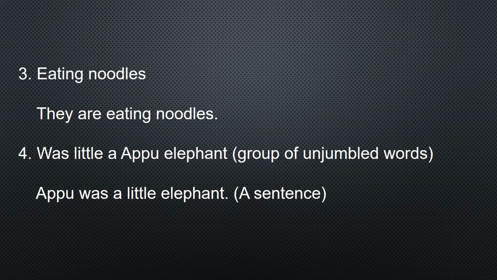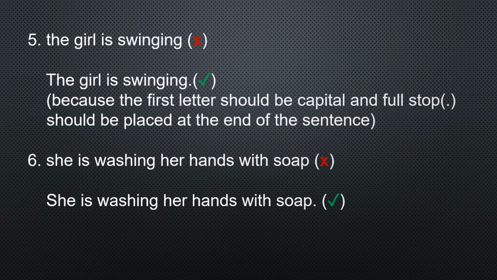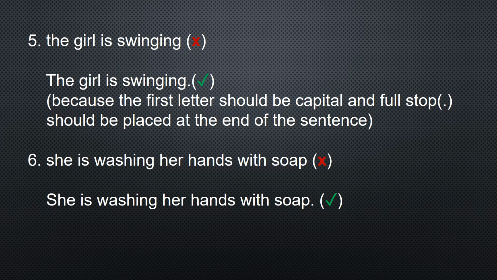So you got it? Appu was a little elephant. It makes a proper sense. It is meaningful. That's why we are calling it a sentence. Now, a sentence always makes complete sense. Alright?